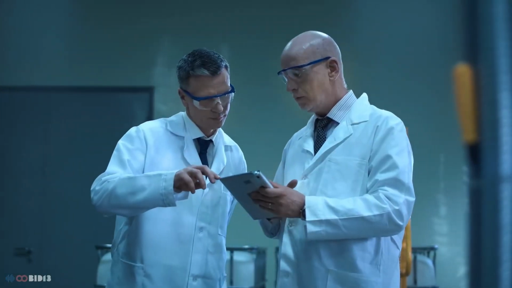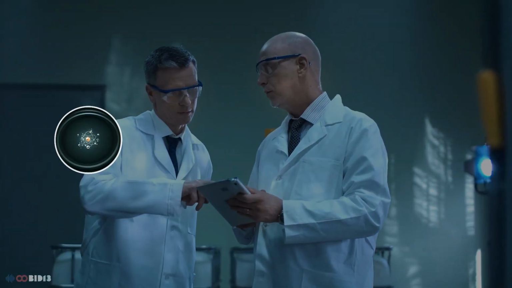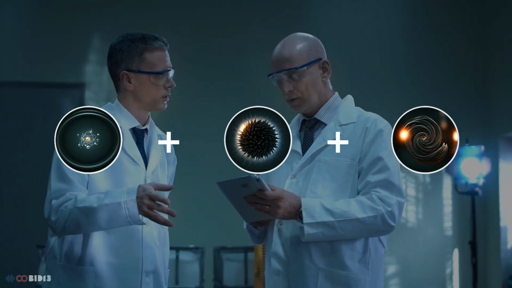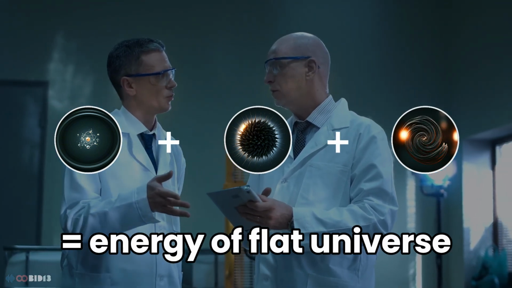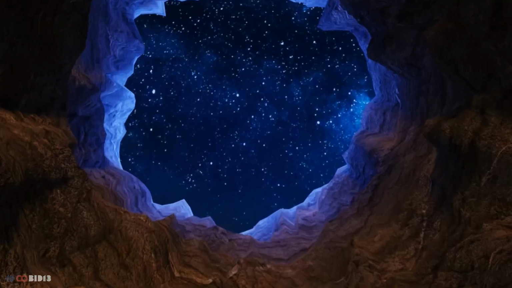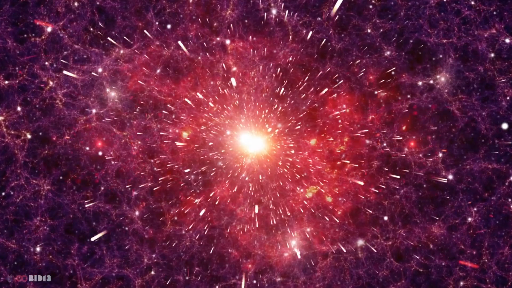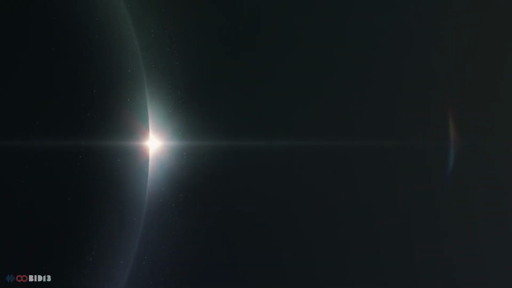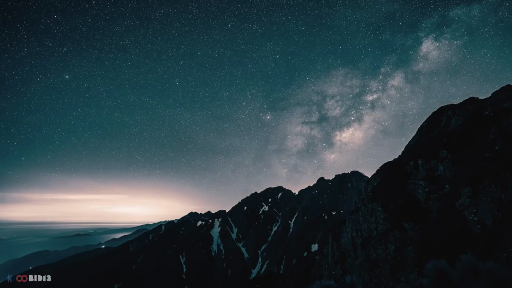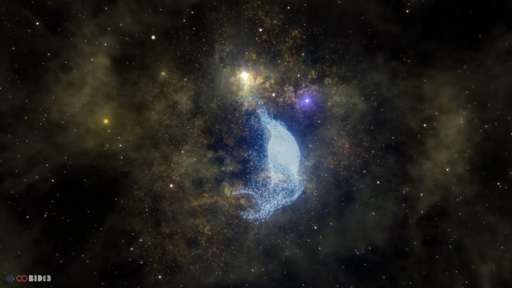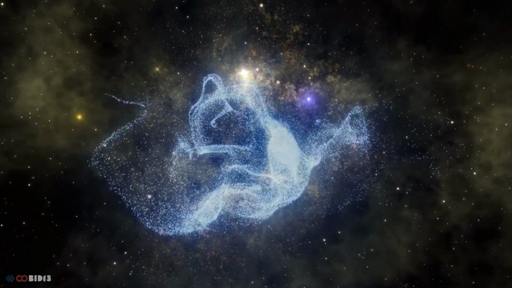When scientists sum up the energies from normal matter, dark matter and dark energy, it matches the required amount of energy for a flat universe. This shows how important dark matter and dark energy are in making up most of the universe's energy. In simple words, CMB is a powerful tool which helps us understand the early universe, the shape of the universe and hidden forces such as dark matter and dark energy.